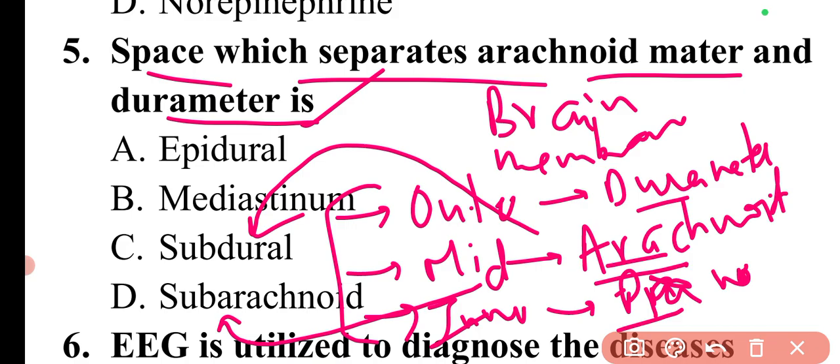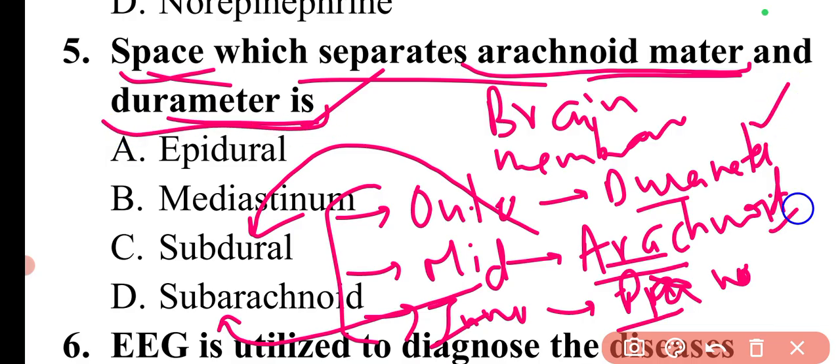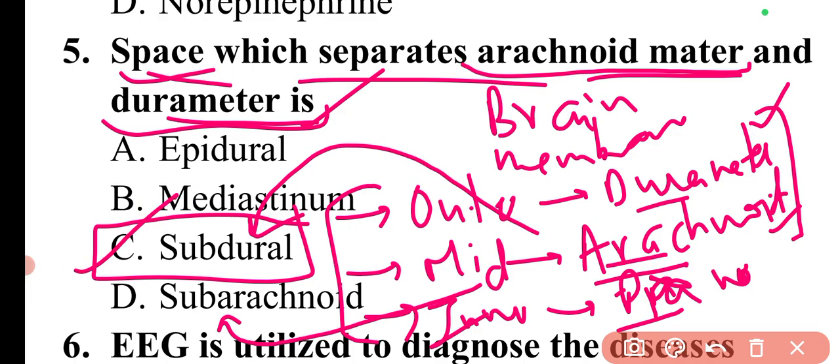So here the question is the space which separates arachnoid mater and dura mater. Here we can see this is dura mater, this is arachnoid mater. Between dura mater and arachnoid mater, the space is the subdural space. So here option C will be the correct answer. Again, if the question is asked like the space which separates the arachnoid mater and pia mater, then it will be the subarachnoid space or cerebrospinal space.